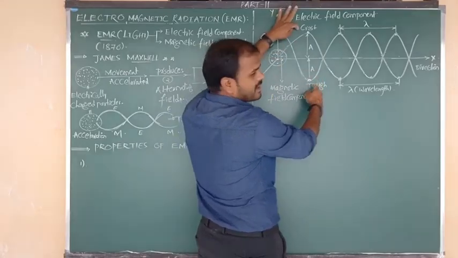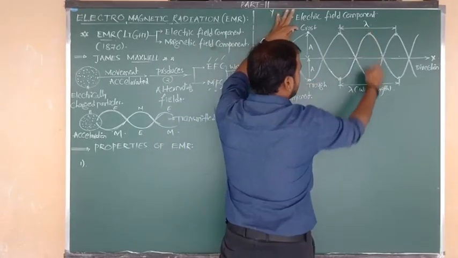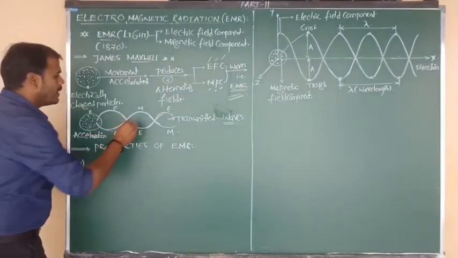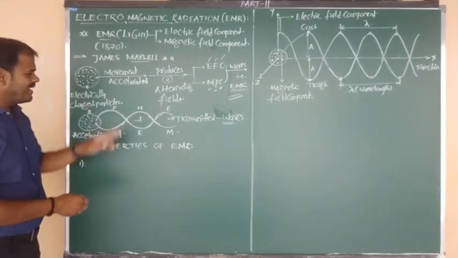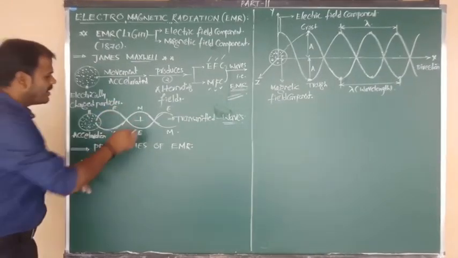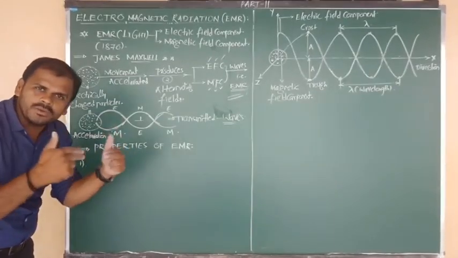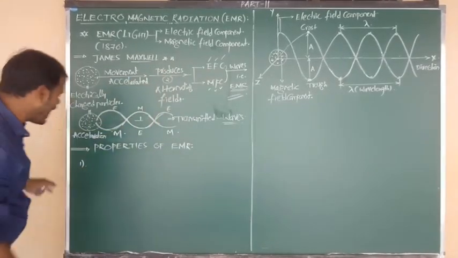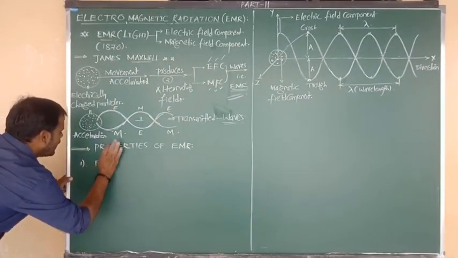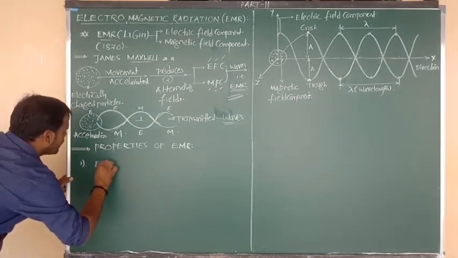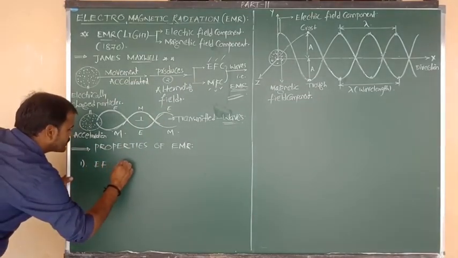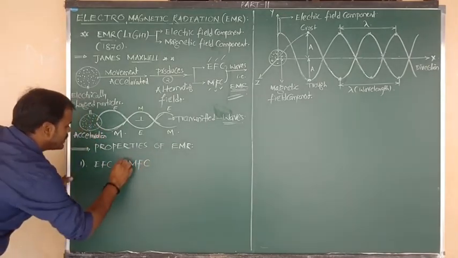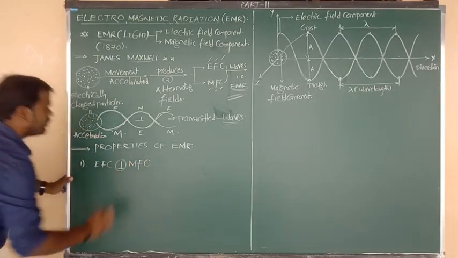Electric and magnetic, magnetic and electric. That means both the fields are perpendicular to each other, with respect to the central axis. So that is the first property: the electric field component and the magnetic field component are perpendicular to each other.